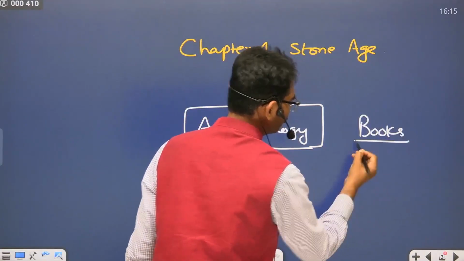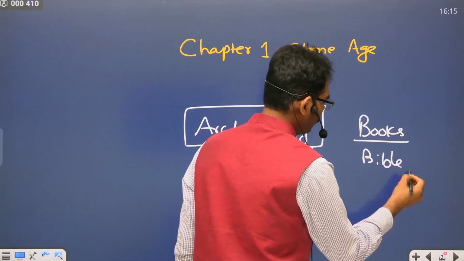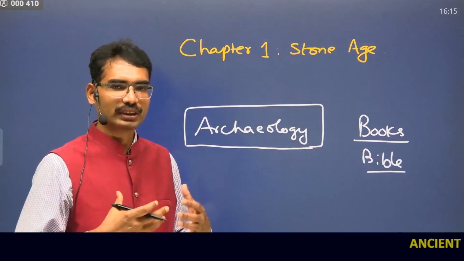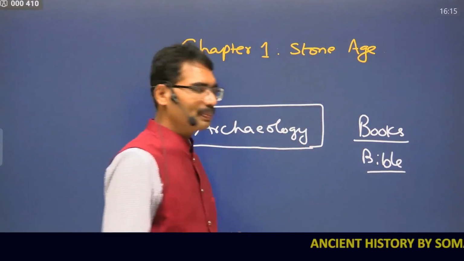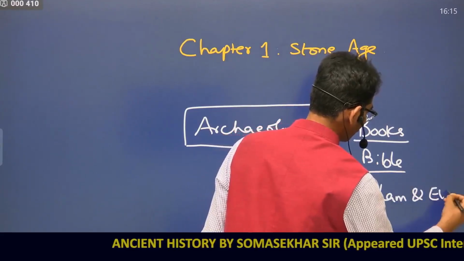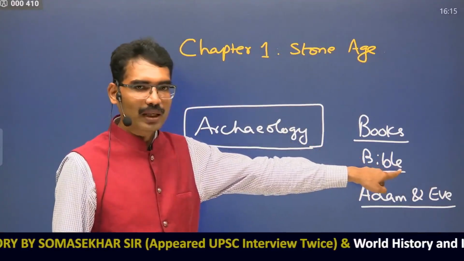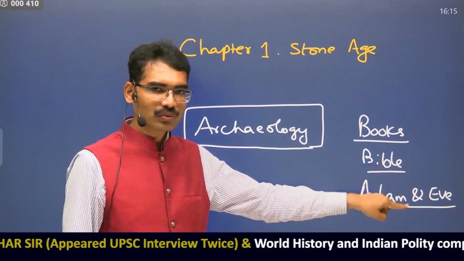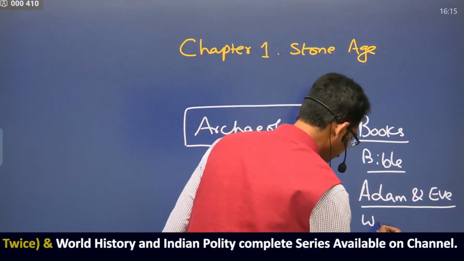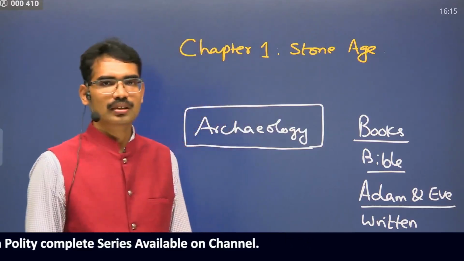For example, according to the Bible, who is the first person? Who are our ancestors to the entire human race? Human species evolved from Adam and Eve. This is the story of the Bible. Bible means what? It is a written record. Identify this.